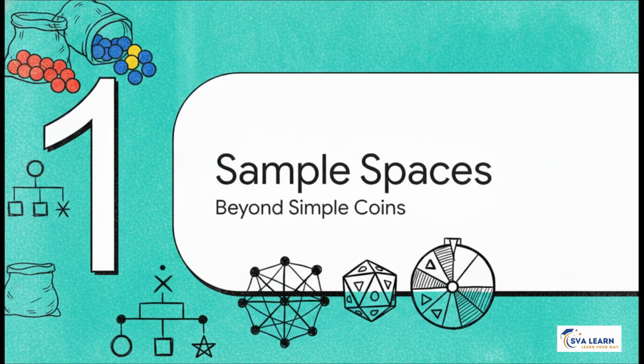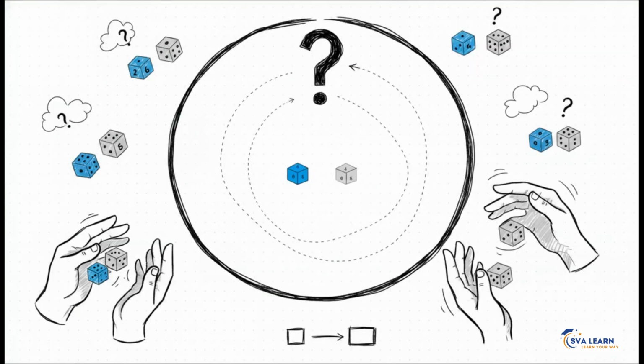Section 1. Beyond simple coins. Visualizing sample spaces. Now, picking a single ball out of a bag is pretty easy to hold in your head. But what happens when the universe of possible outcomes gets a little more complex? Let's build this out. Imagine you have 2 standard dice in your hands, a blue die and a gray die. You're going to throw them at the exact same time. The question is, what is the probability that the sum of the 2 numbers appearing on top is exactly 8?